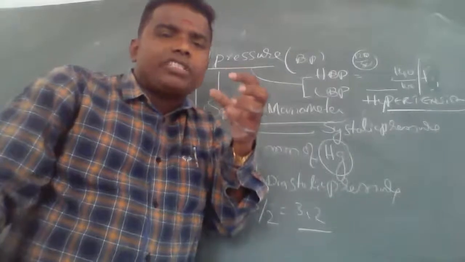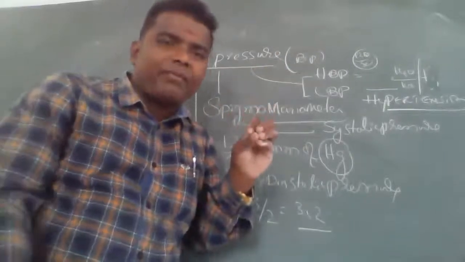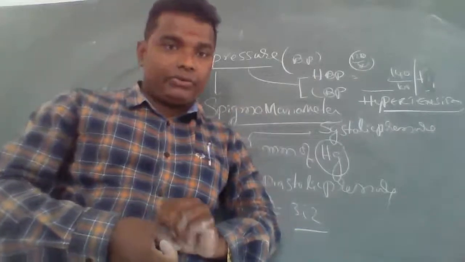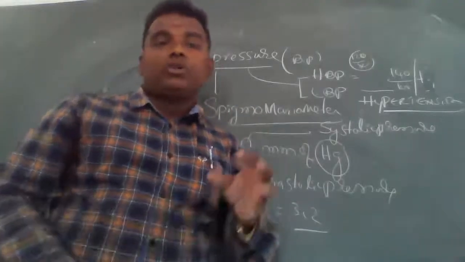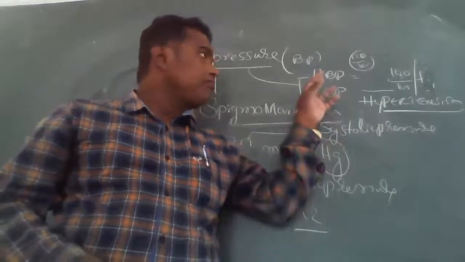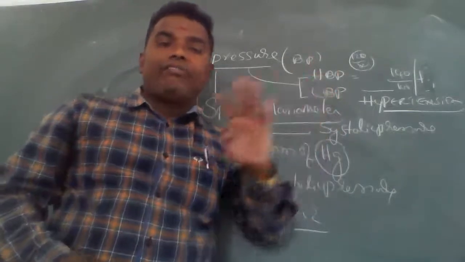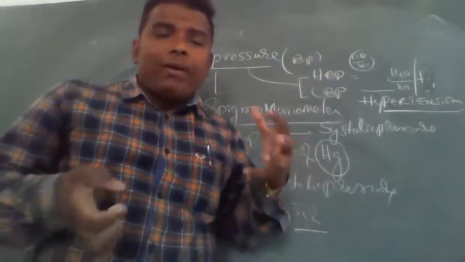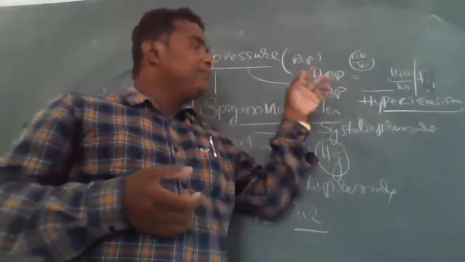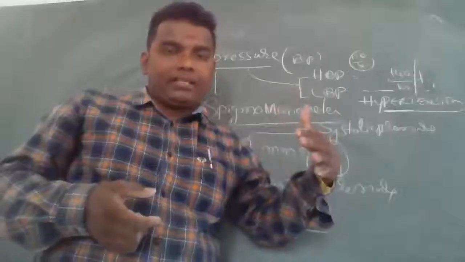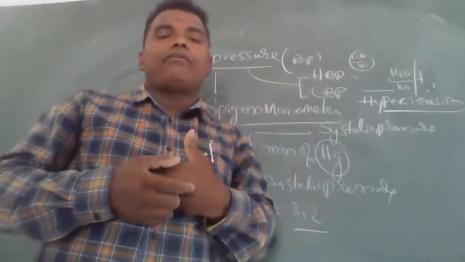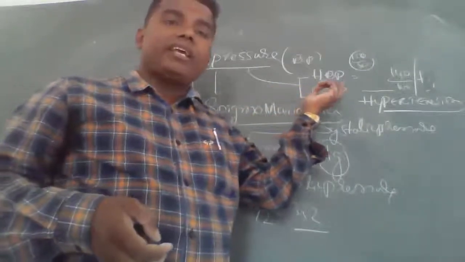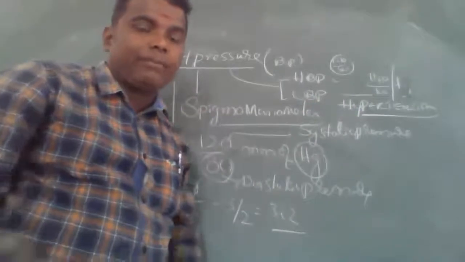In which people does high BP occur? Tell me. You know very well, those are the fatty people, that is obesity people, who have high BP. And in which condition is the BP raised?